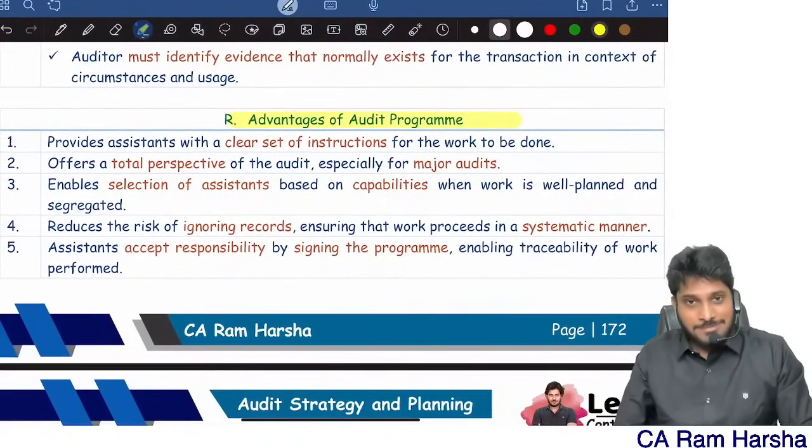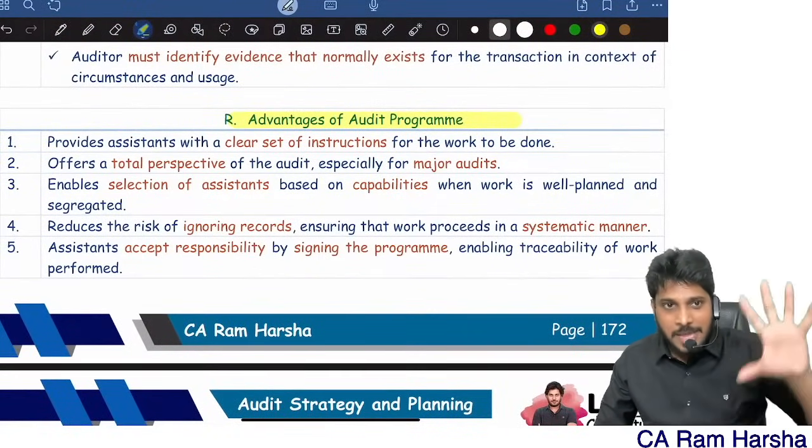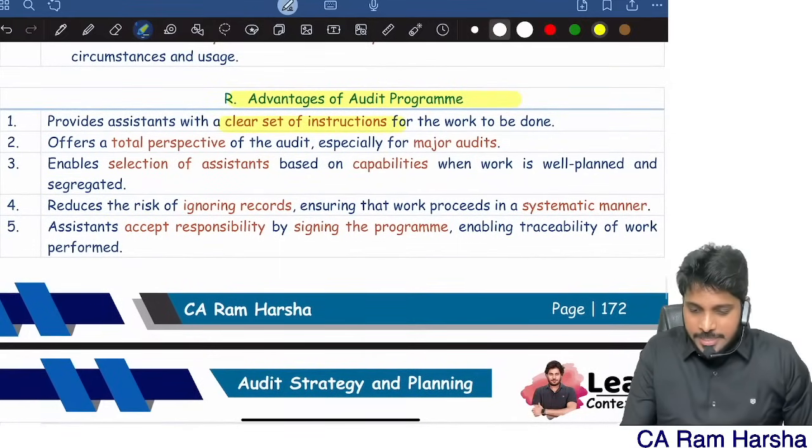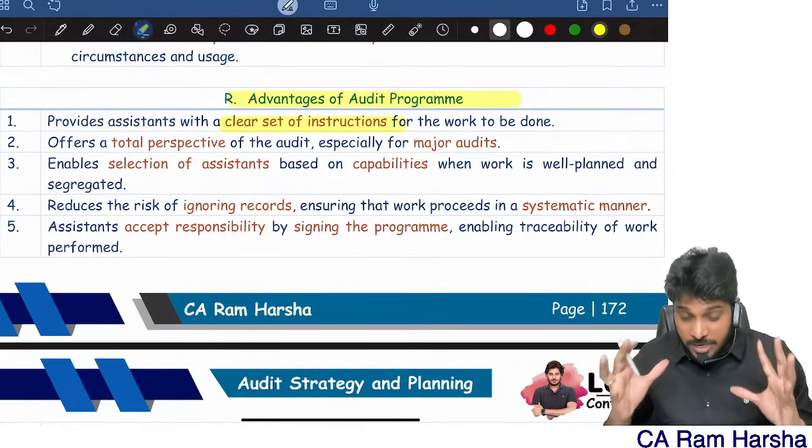Then, advantages of the program. Here you will find some benefits of planning. The same benefits of planning points you will find. A clear set of instructions. The program will give you a clear set of instructions.